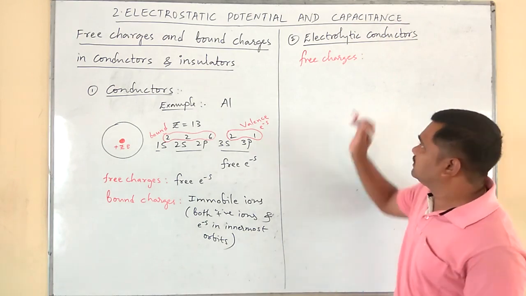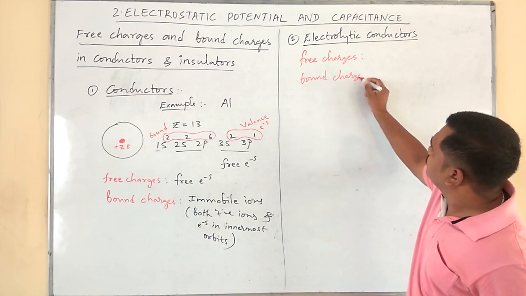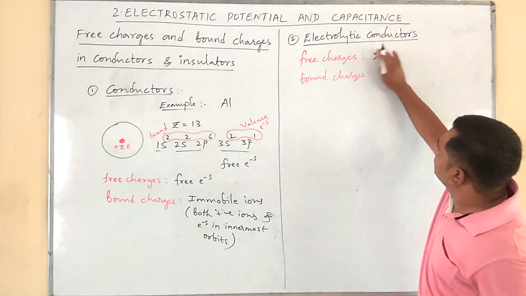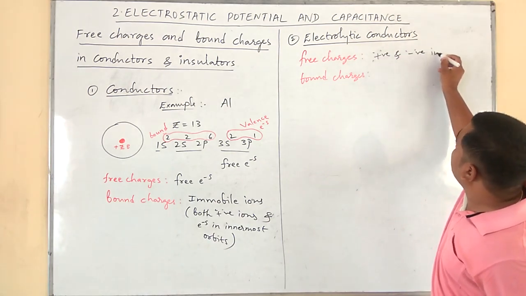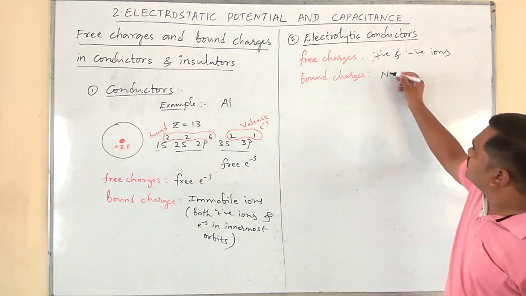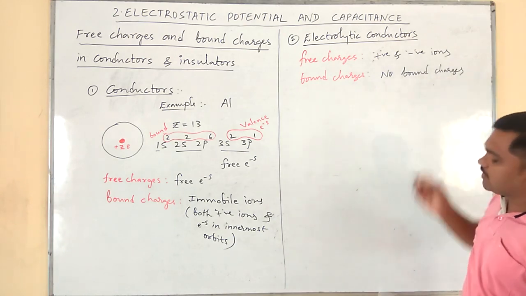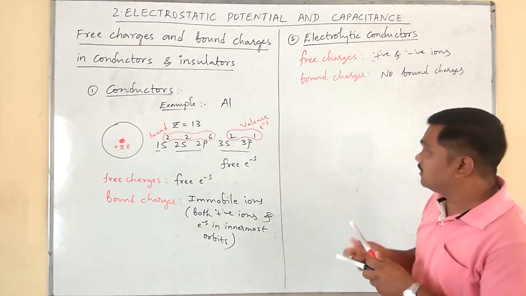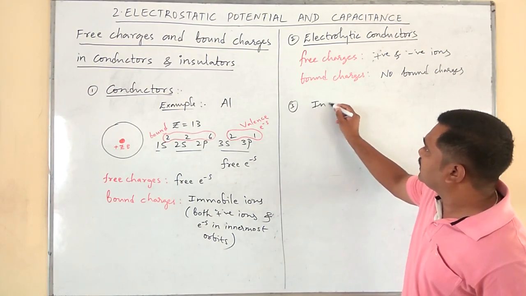Free charges. Even a baby says, free charges are ions, that is positive and negative ions. Whereas there will be no bound charges. No bound charges we can find in case of electrolytes. Please remember.